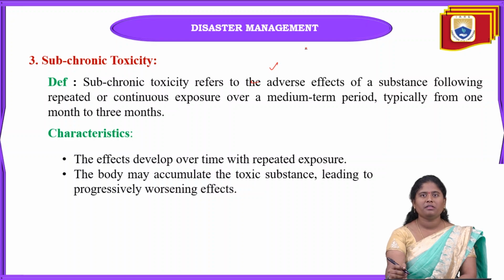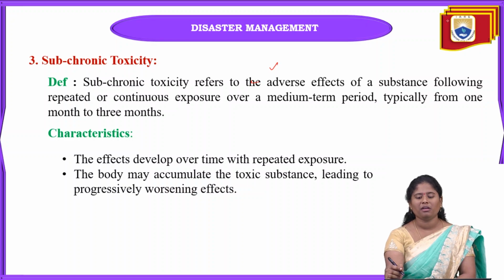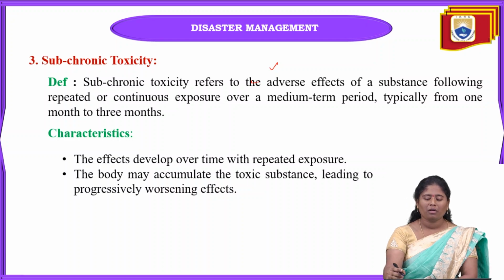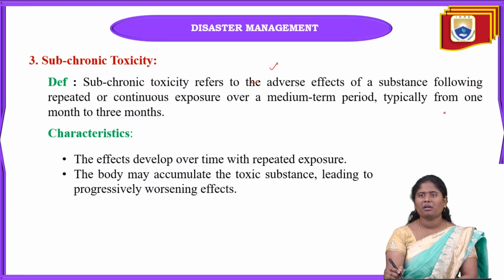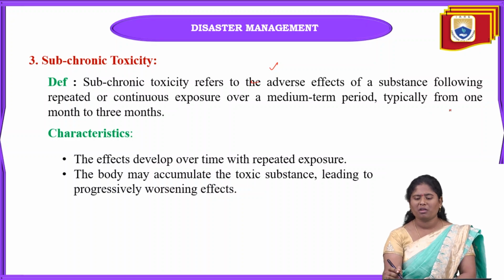And next one is subchronic toxicity. In subchronic toxicity, when we continuously expose our body to toxic substances, we are going to see the symptoms within 1 month to 3 months. Why?